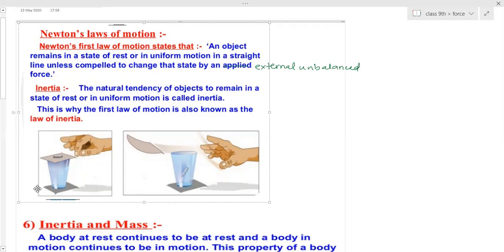So why does this happen? The same thing happens in the case of the coin also. Yes, ma'am, in both cases it is the same. Why did that happen? Because where has the person applied the force? On the card, on the paper. And it is hit very hard. Yes, ma'am.